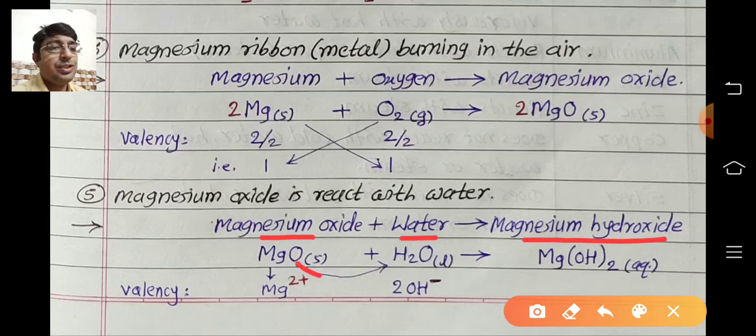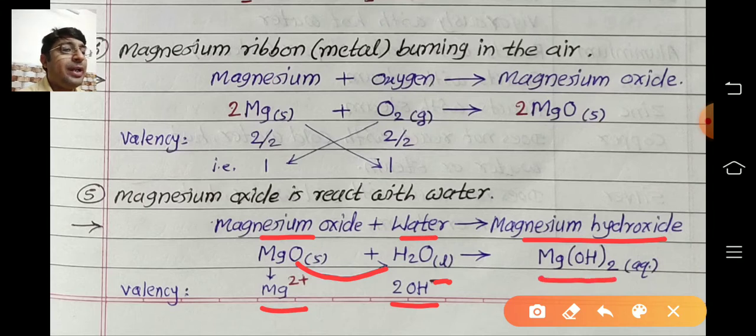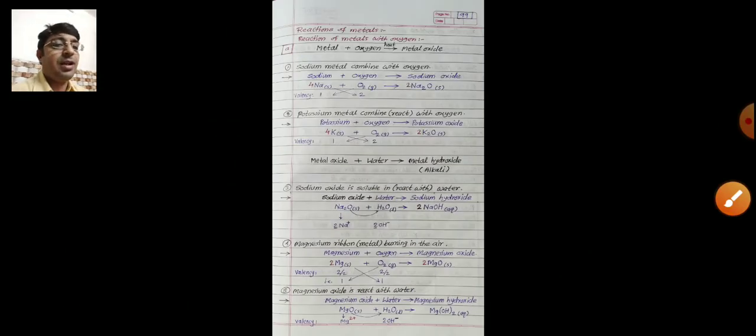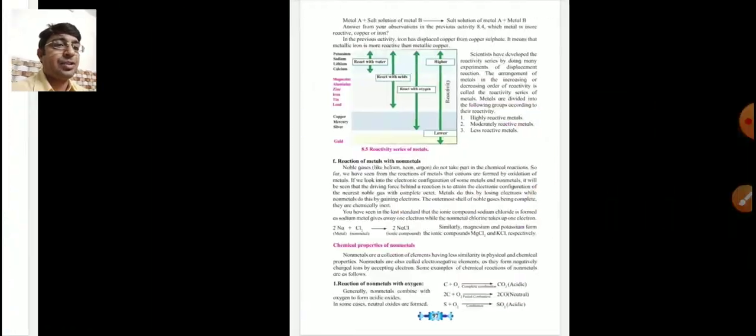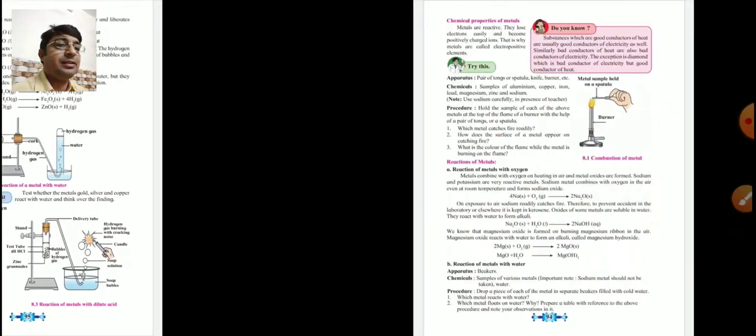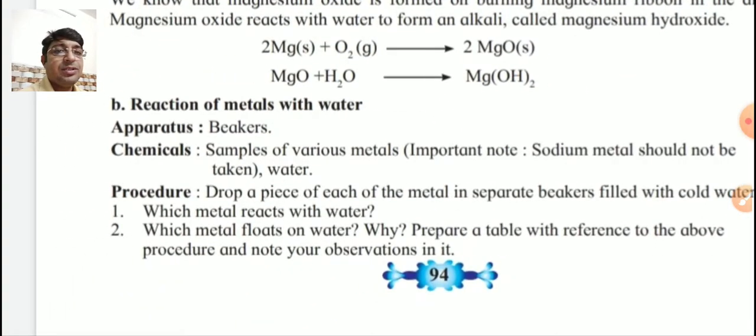Again the oxygen combines with water to form 2 OH groups, hydroxide groups. Magnesium shows valency 2, but the hydroxide group valency is 1, and 2 groups are there, so magnesium hydroxide is formed as Mg(OH)2. In this way we write the answers of these chemical reactions. So you also write in the same pattern. Next. So the first is over.